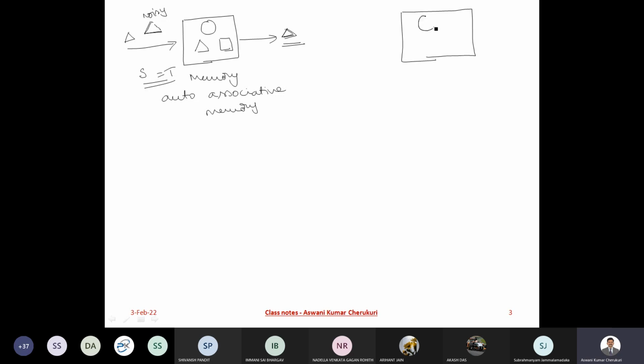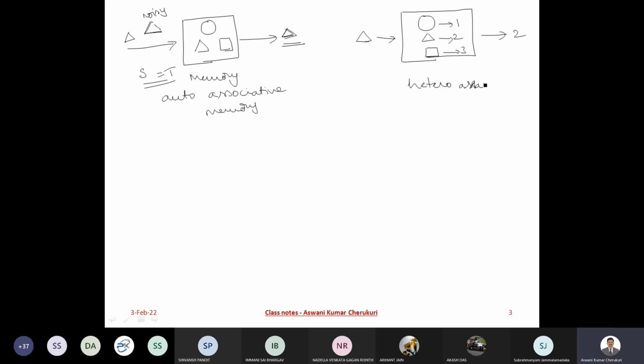I am going to associate circle as 1, triangle as 2, square as a pattern called 3. Now I am giving my stimulus as triangle as an input. What is that I should get as an output? 2. Because I am associating one pattern with another pattern. Right? So this is called heteroassociative memory.